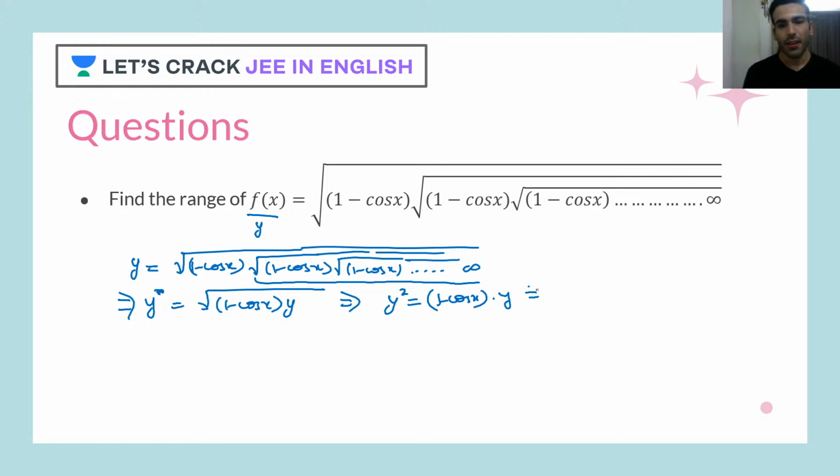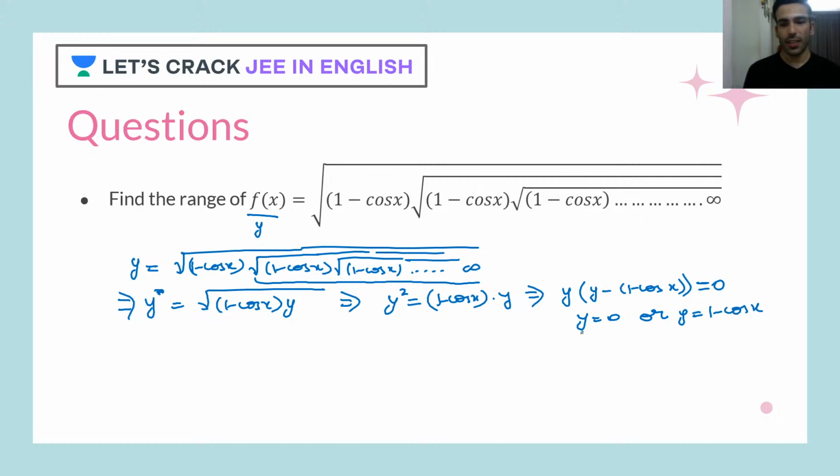Now I can rewrite this by taking y common: y times (y minus (1 minus cos x)) equal to 0. So y is equal to 0 or y is equal to 1 minus cos x.